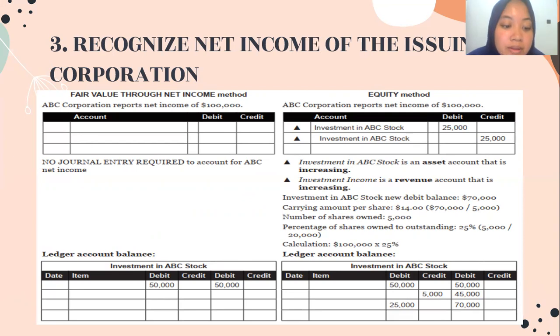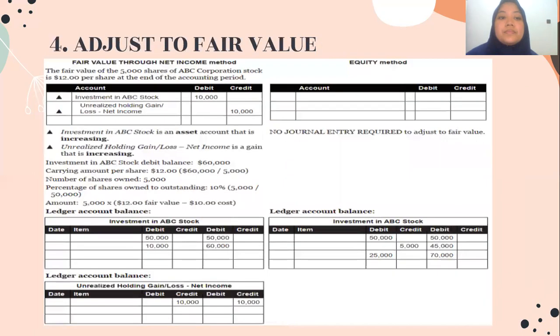In the equity method, the investing corporation owns such a significant percentage of the issuing corporation's shares that it actually takes ownership of its percentage of the issuing corporation's net income and reports it as its own.